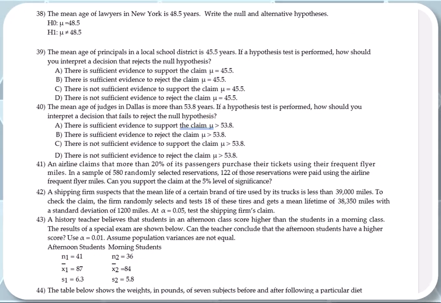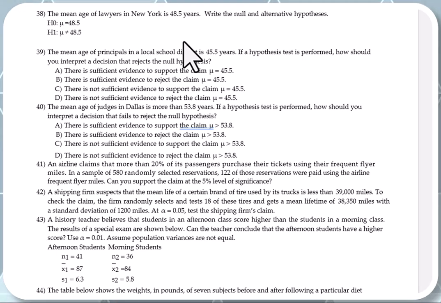The mean age of lawyers in New York is 48.5. Write the null and the alternative hypothesis. So the null hypothesis is mean equals 48.5, and the alternative will be the complement of equal, which is not equal. And here, guys, note that the claim is in the null hypothesis because it says "is", which is the equal sign. Next question, 39.